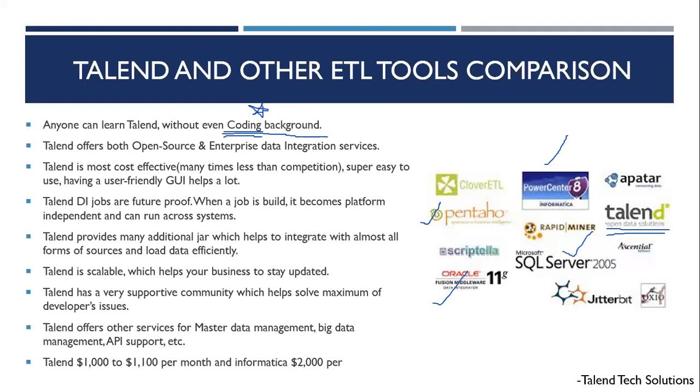Second, Talend offers both open source, which is nothing but a free version, and enterprise, which is nothing but the paid version. It offers both options. You have the free version, the open source version, which we are going to use. And then you have the enterprise version, which is the paid version. Many organizations keep both. Many organizations, medium-sized businesses, can work with open source also because open source provides most of the features. Around 80% of the features that are there out of Talend are present in open source. The rest 20%, which can help a business enhance things, are there in enterprise.